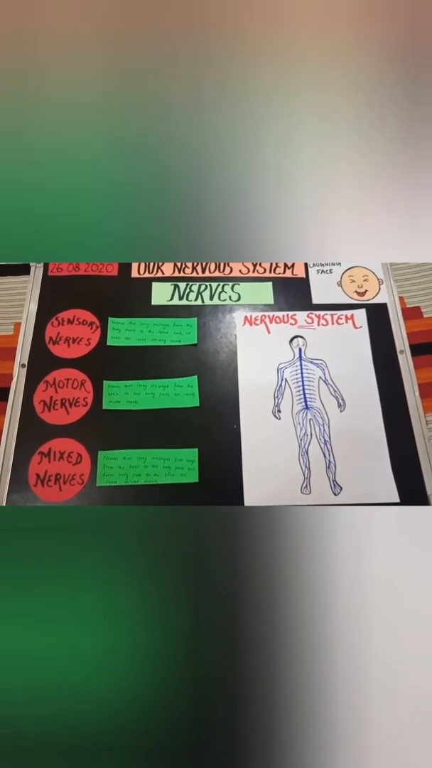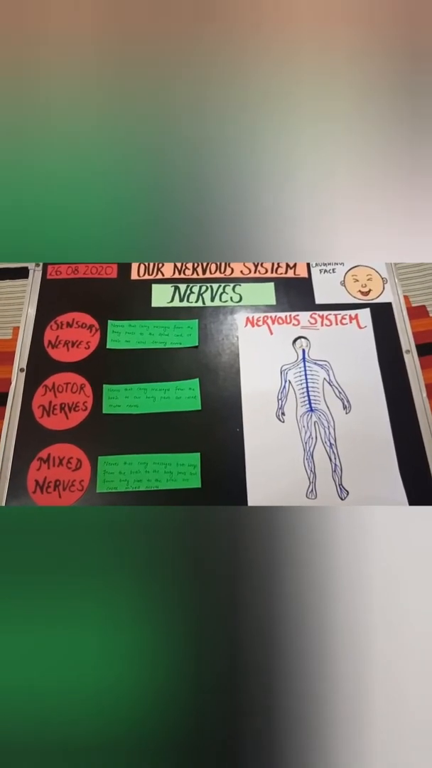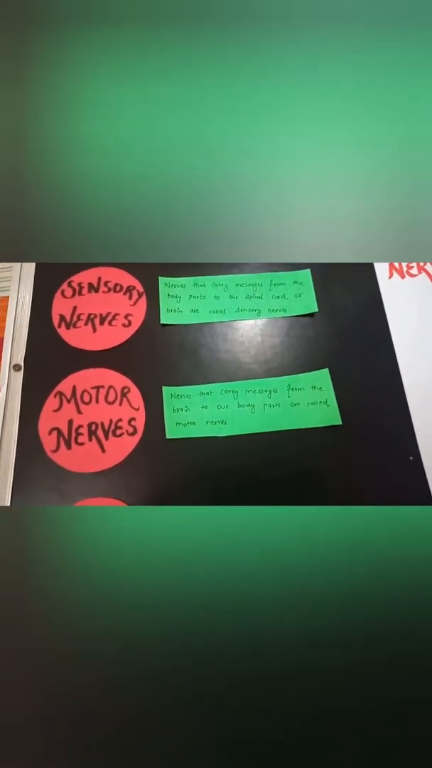You can see here we have 3 types of nerves. How many types? 3 types. Just have a look at this. First is sensory nerves. Second is your motor nerves. And third and the last one is your mixed nerves. So let's study about them.